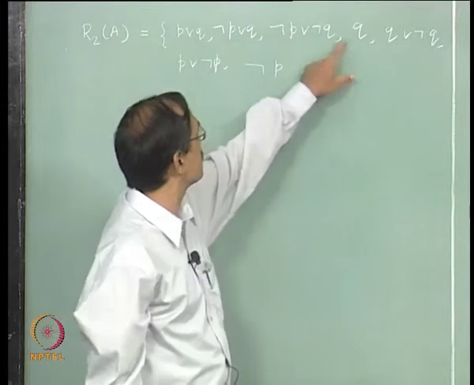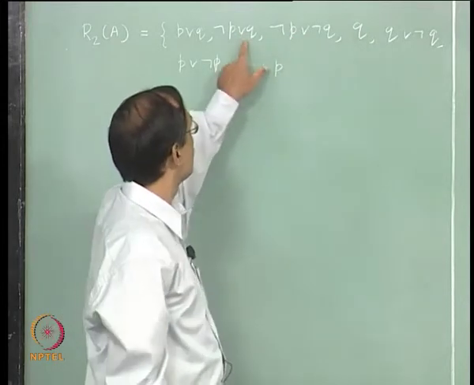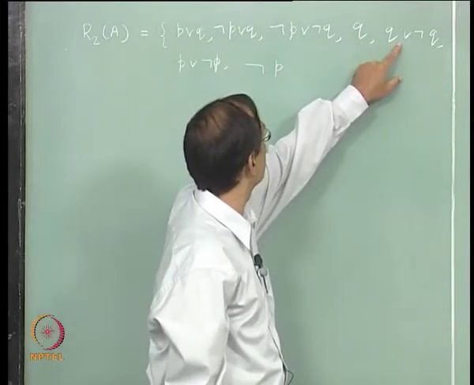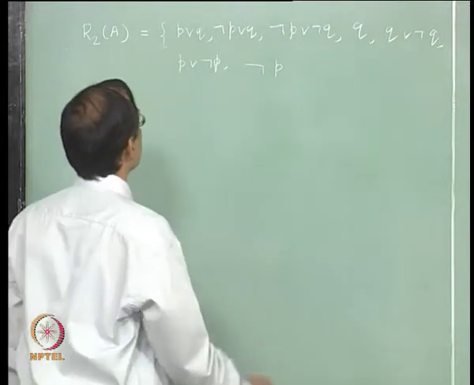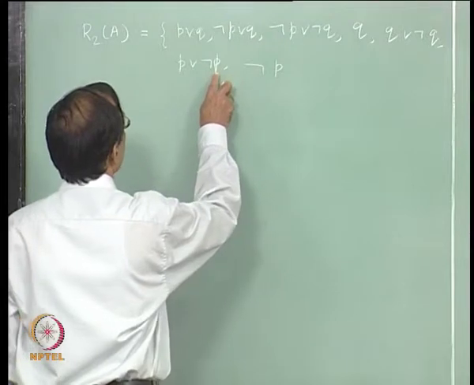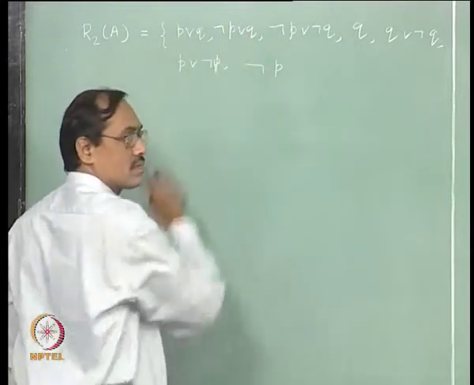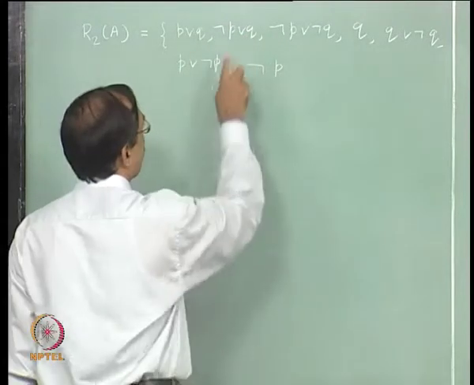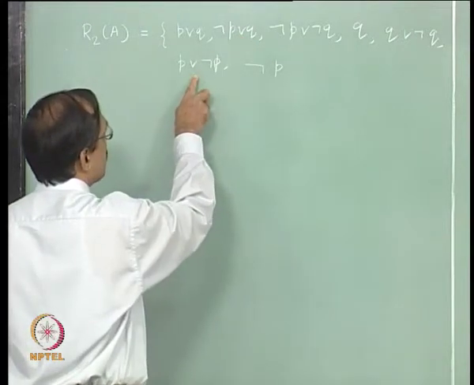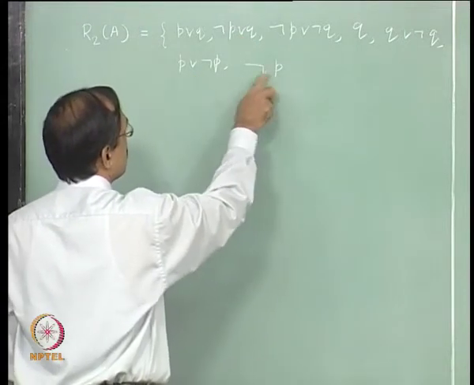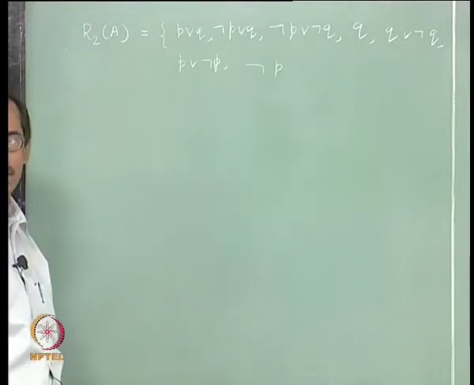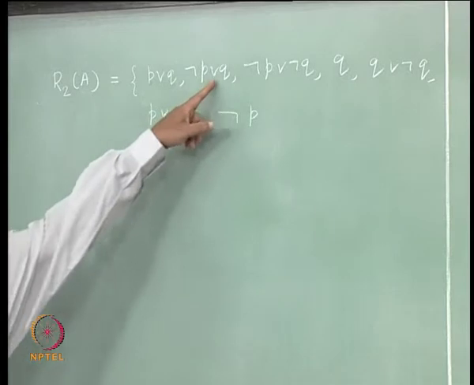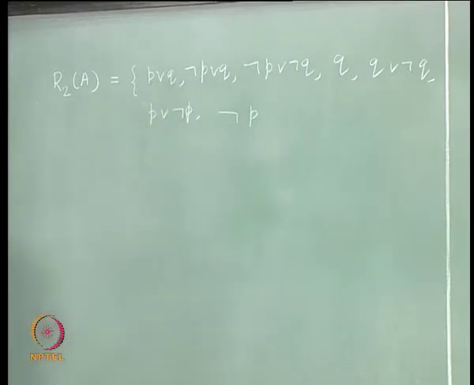Second with Q not possible, second with Q or not Q, not Q we can have. So, we get not P or Q. Okay. Is it there somewhere? Not P or Q, right? Then not P or Q with P or not P, not possible, with not P, not possible. It is here already.